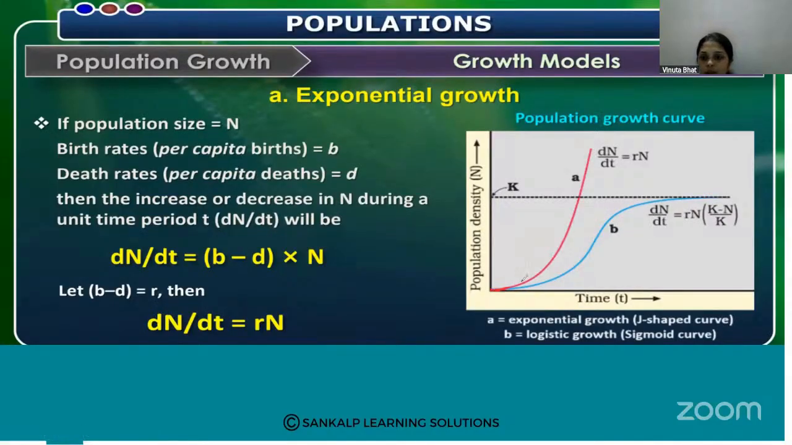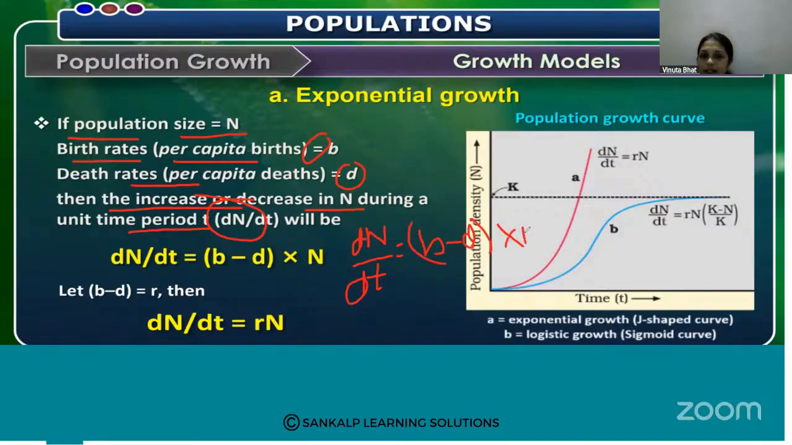So the growth is exponential like this, that is, very rapidly it takes place. If the population size is N, the birth rate per capita is b, and the death rate is small d, then the increase or decrease in the population size during a given time period, meaning changes that occur during a particular time period, we write as dN by dt. That is the change in the population density at a particular time. So that is affected by birth and death into population size.